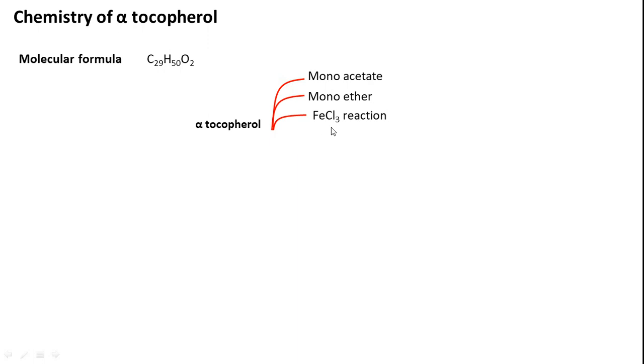Next, alpha tocopherol gave the ferric chloride reaction. Ferric chloride positive means the hydroxy group found in the first two reactions is actually a phenol, because ferric chloride reacts with phenols and gives violet coloration, a characteristic chemical reaction for phenols. And the UV spectrum, which was widely used between 1930 and 1940 for analysis of organic compounds, was found to match with phenol monoethers.